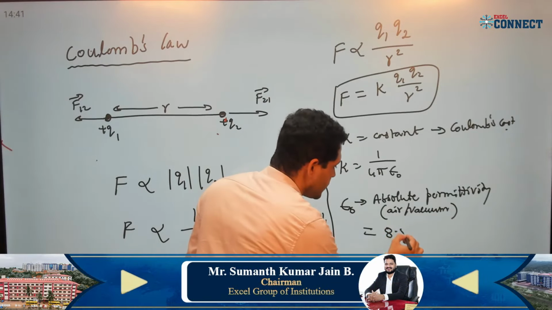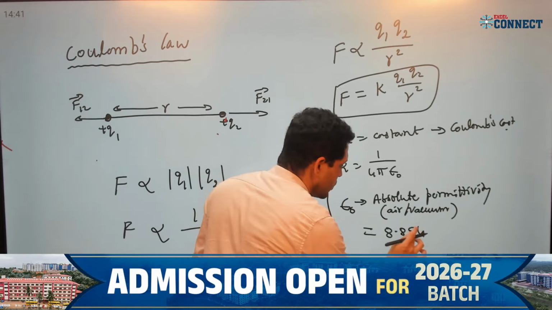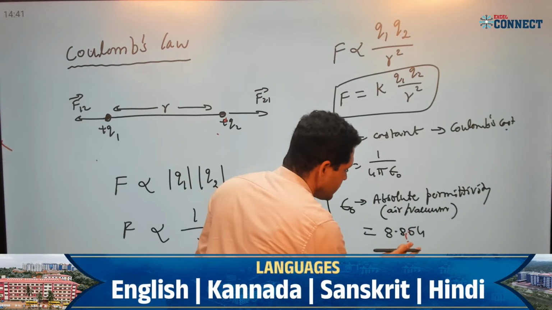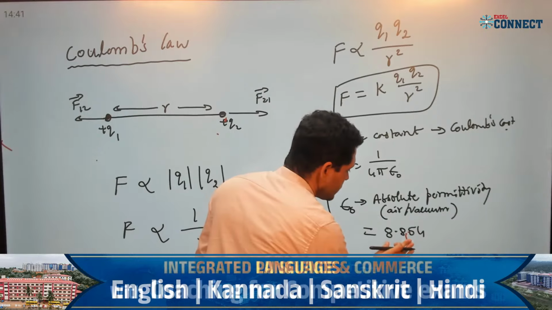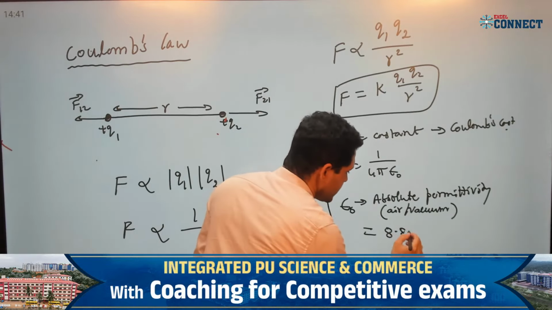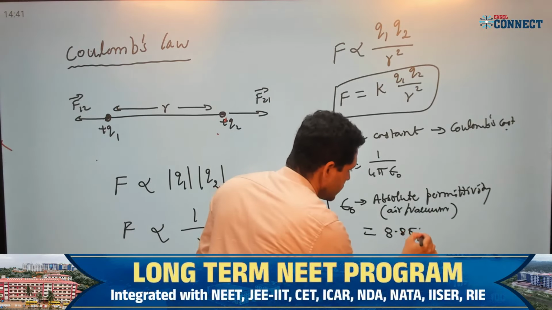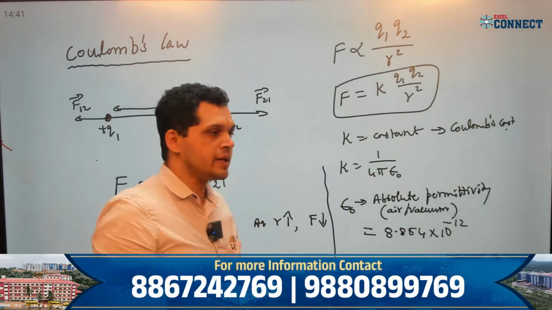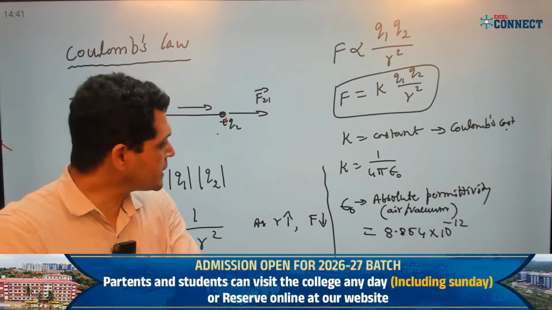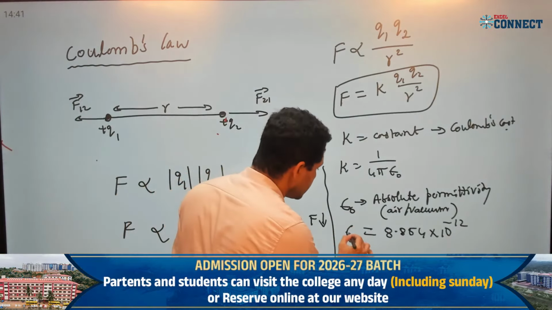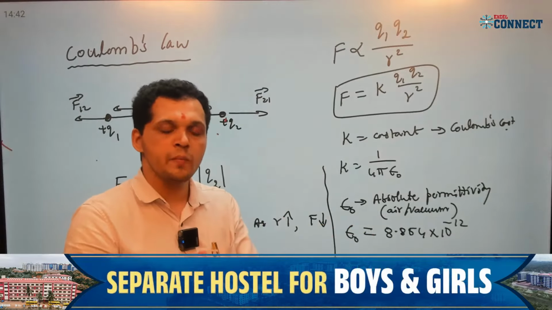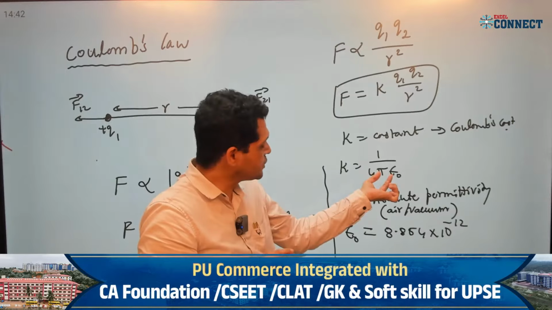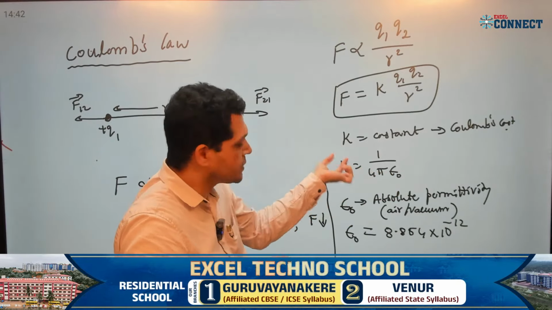For air or vacuum we write this absolute value, and for another medium, depending on the medium, this value changes. This value for air or vacuum is 8.854 into 10 power minus 12. Now I have to get the unit of this epsilon naught. How can I get the unit of this? I have to get the unit of K, right?